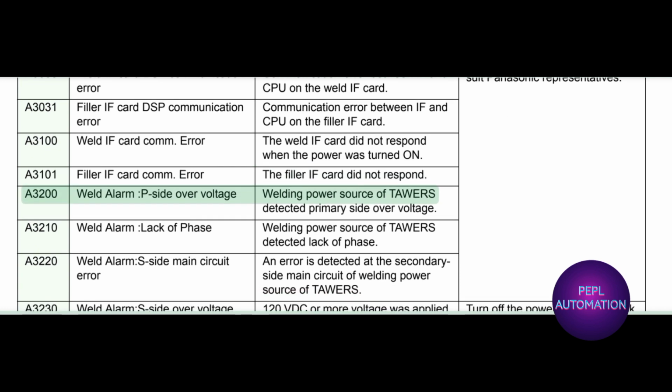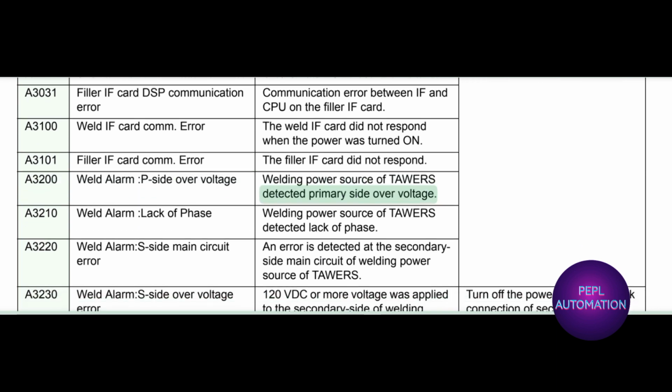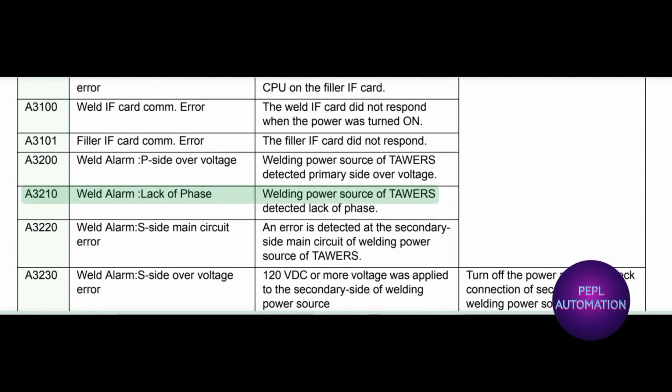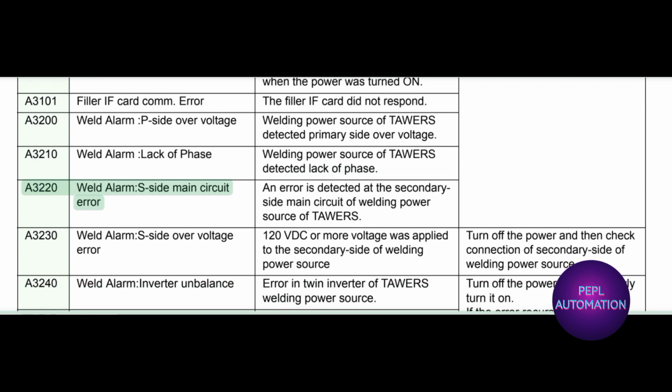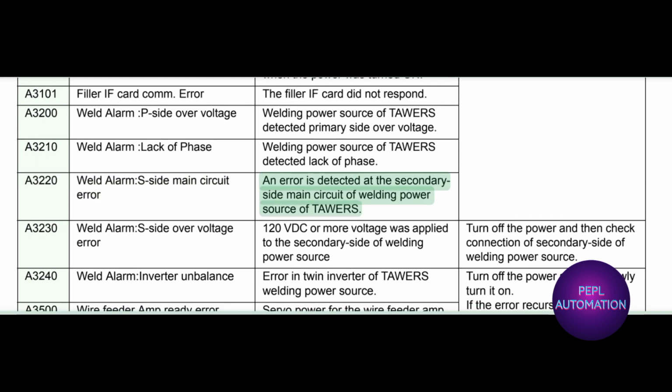A3200 weld alarm, P side over voltage, welding power source of TAWERS. Detected primary side over voltage. A3210 weld alarm, lack of phase, welding power source of TAWERS. Detected lack of phase. A3220 weld alarm, S side main circuit error. An error is detected at the secondary side main circuit of welding power source of TAWERS.